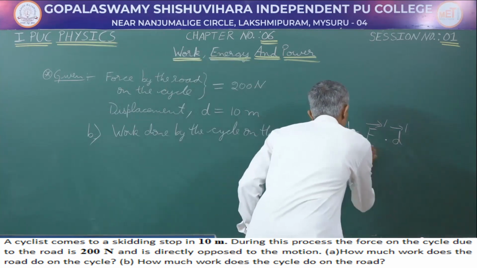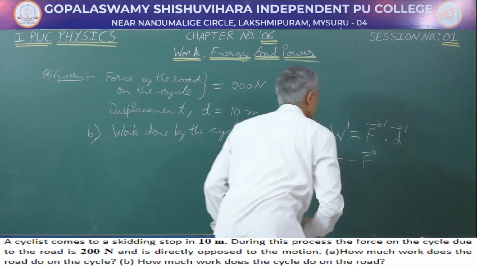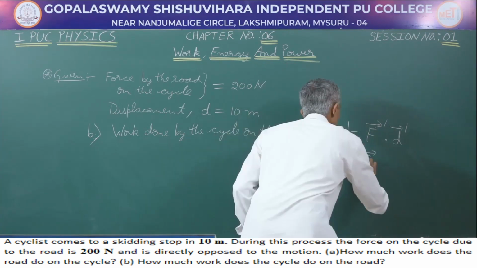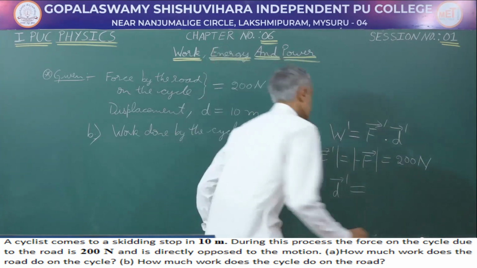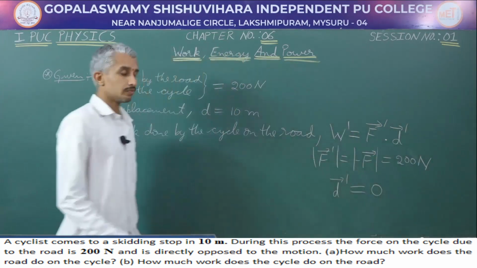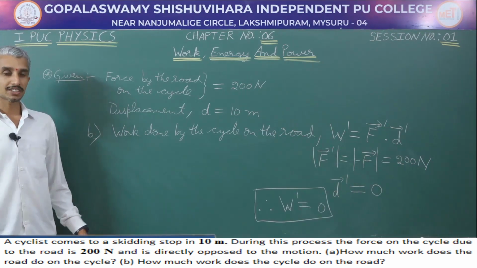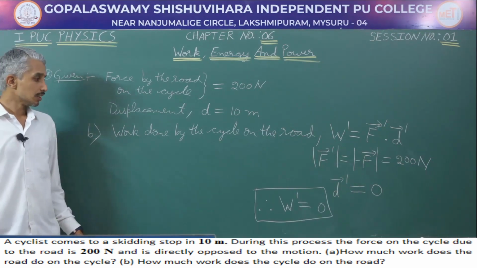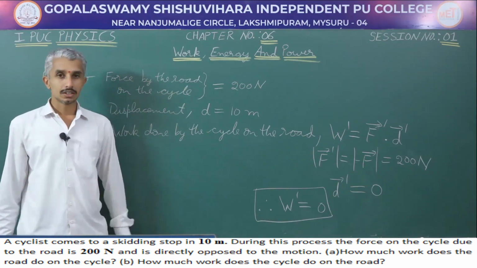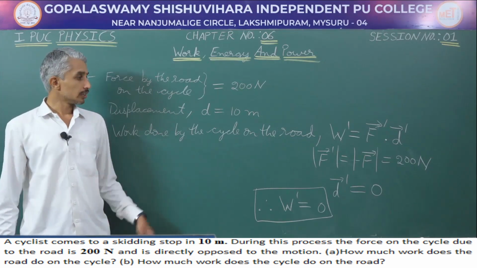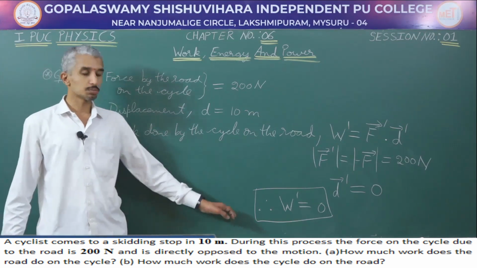Therefore, here F dash is going to be equal and opposite to F. In terms of magnitude, this is equal to 200 Newton, whereas displacement of the road here is 0. Therefore, W dash is going to be 0. If there is no displacement of an object caused by an external force, then the work done by the external force is going to be 0. This numerical helps us to understand when the work done by a force is negative and when the work done by a force is going to be 0.